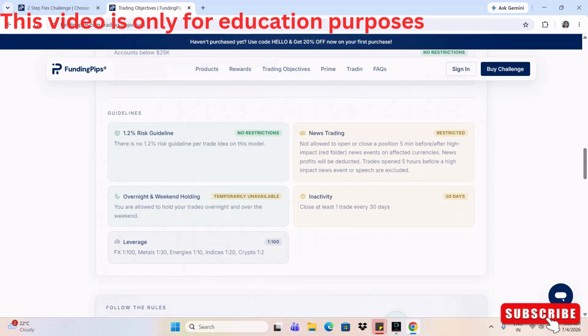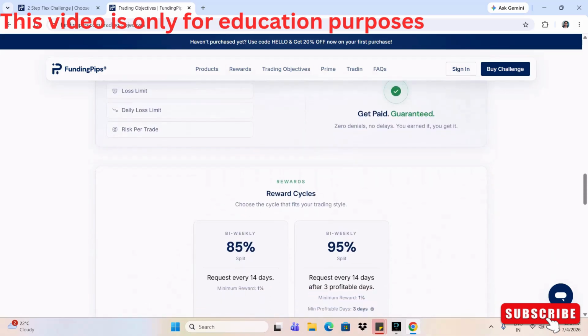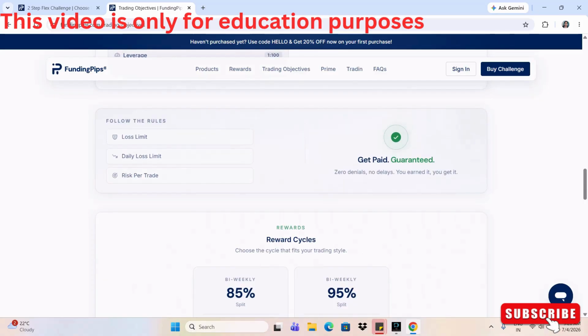In terms of guidelines, there is no restriction on the 1-2% risk per trade idea. News trading is allowed, but you should not open or close your trade position within 5 minutes before or after the news. Overnight and weekend holding is allowed during the evaluation phase, but it's not allowed during the funded phase. Inactivity I have already mentioned, and the leverage is 1 to 100 for FX, for metal 1 to 30, for energy 1 to 10, for indices 1 to 20, and for crypto 1 to 2.